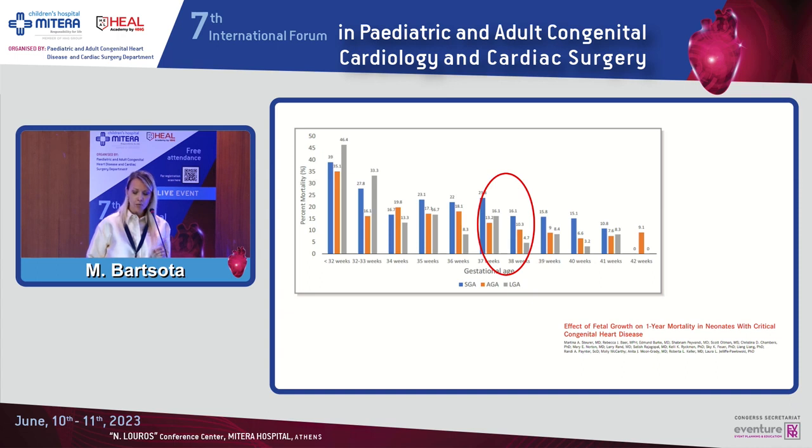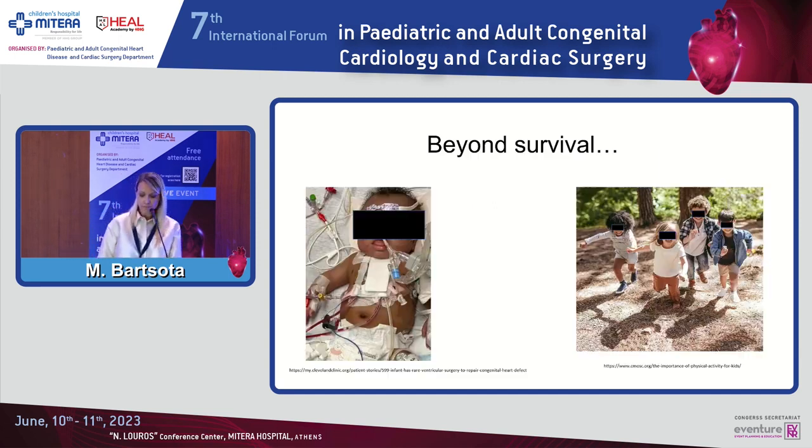But interestingly, when you go to the early term infants at 37 and 38 weeks, they show that even a smaller degree of growth restriction, so Z-score up to -0.5, had an adverse and statistically significant impact on mortality and morbidity. So it's not only the gestational age, it's also the weight and the growth restriction.